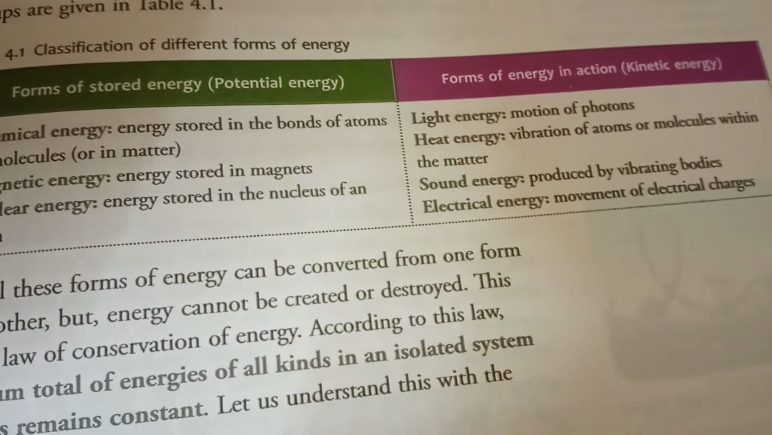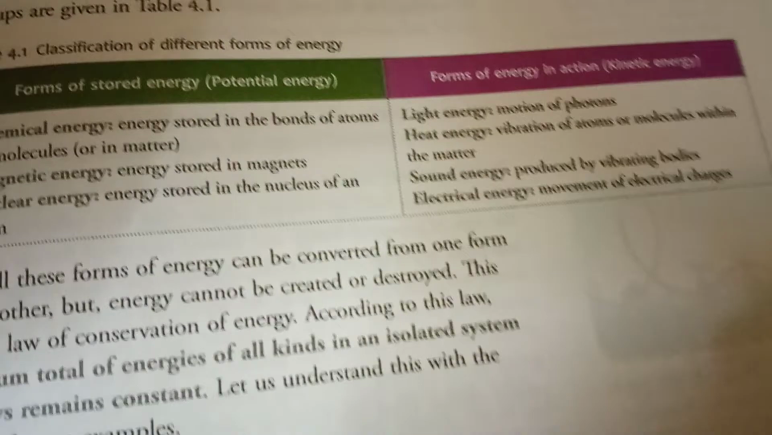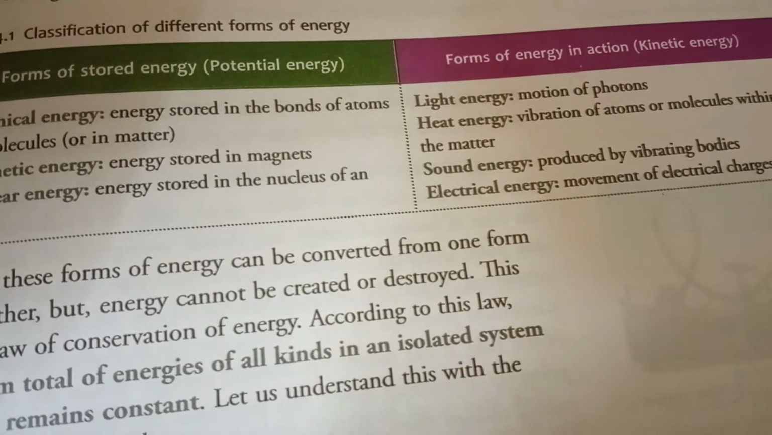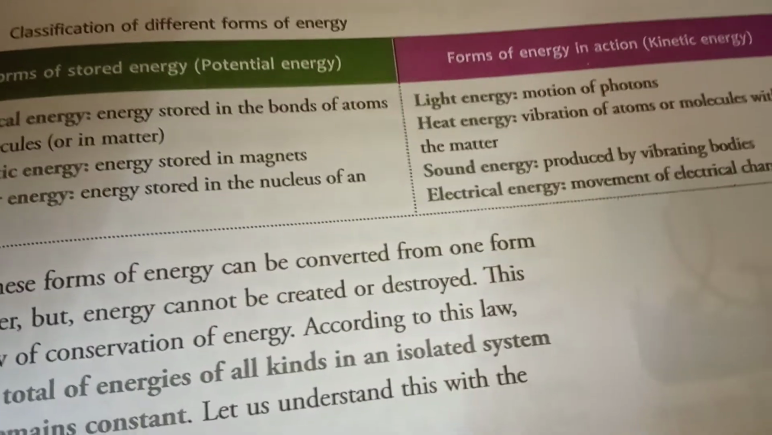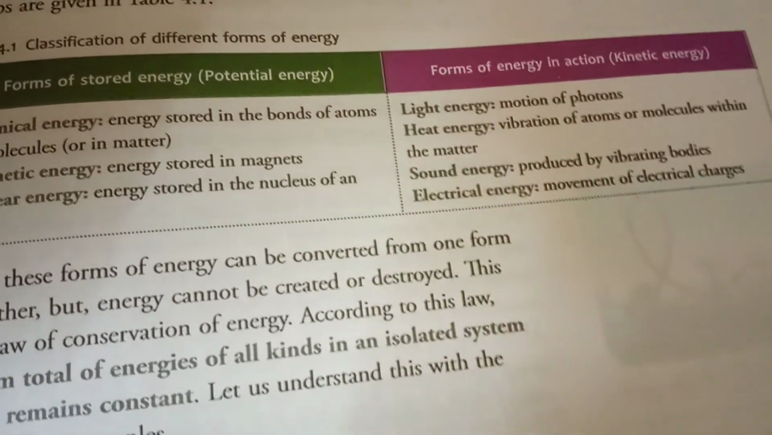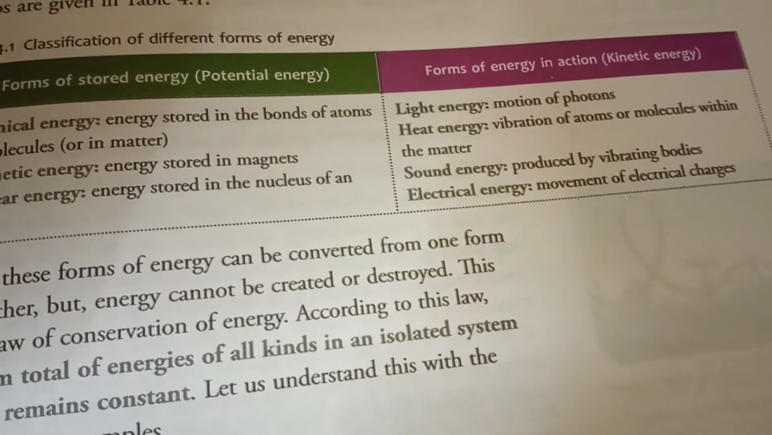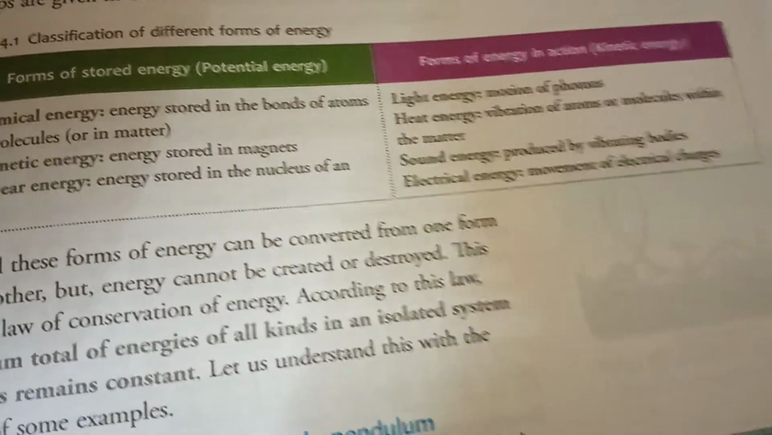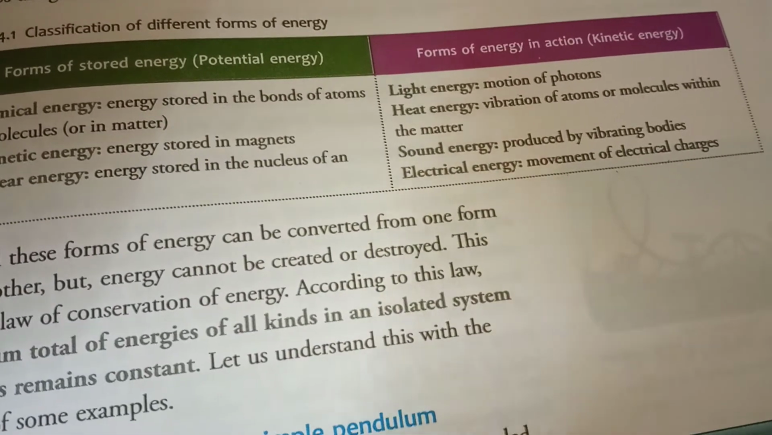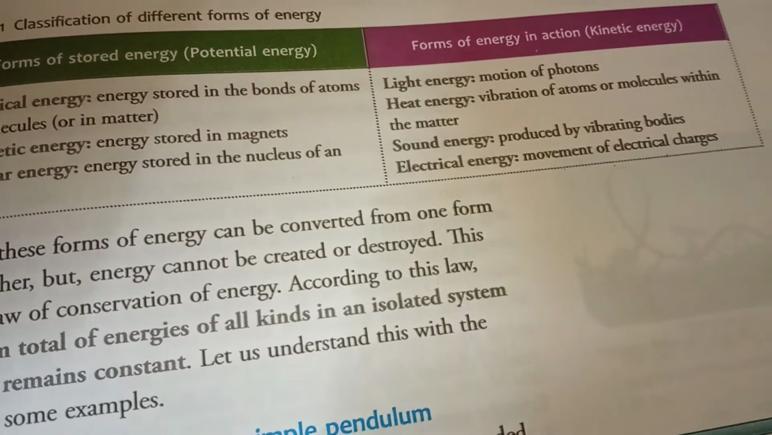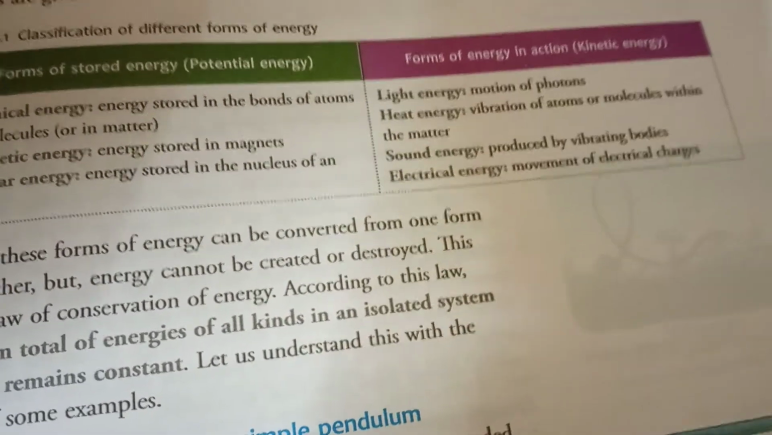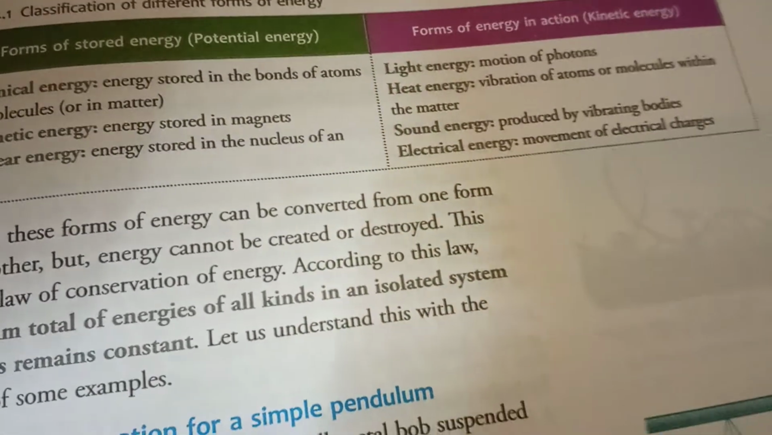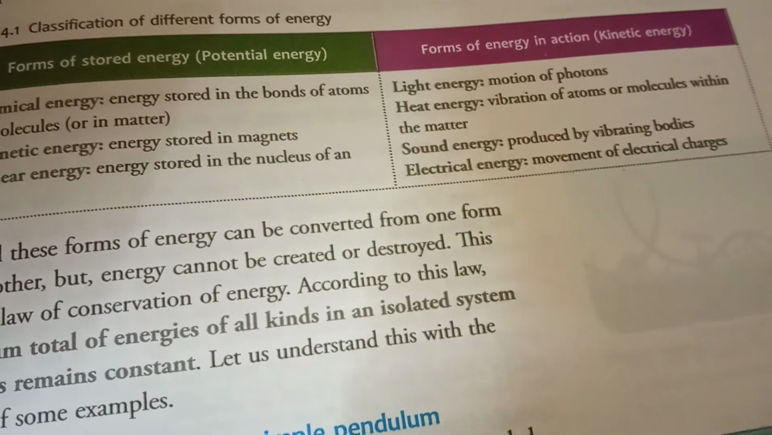So this is the law of conservation of energy. According to this law, the sum total of energies of all kinds in an isolated system always remains constant. An isolated system actually means a closed system, just like a closed room. So the sum total of energies of all kinds in an isolated system always remains constant.